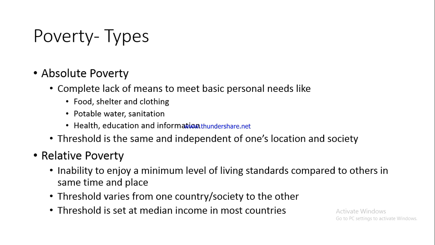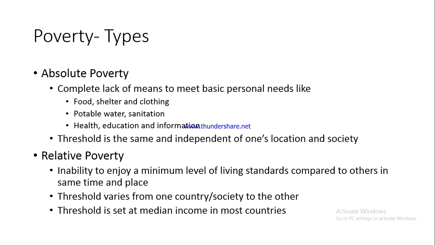So if the number of members in the family is 4, then you should be earning rupees 600 per day. And how much should be the monthly salary? Rupees 600 into 30, which means rupees 18,000 should be the monthly salary. Then your family would be considered above the poverty line. Please understand this calculation, it is very important, because otherwise we have wrong notions about how to calculate poverty lines or how to find out whether somebody is poor or not.